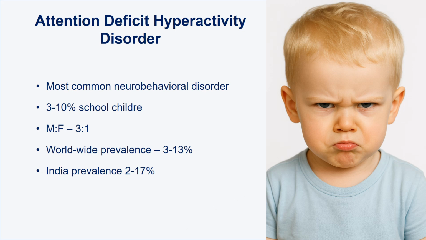So ADHD is the most common neurobehavioral disorder, occurring in 3 to 10% of school children, and the male to female ratio is 3:1. The worldwide prevalence is 3 to 13%, and in India the prevalence is 2 to 17%.